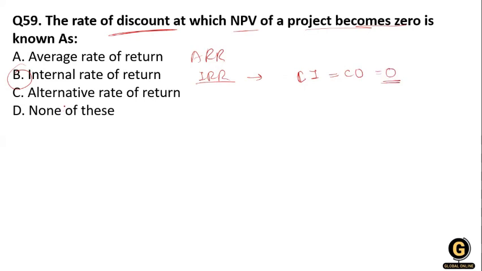In the internal rate of return, it's basically the metric used in financial analysis to estimate the profitability of a potential investment. And the IRR is the discount rate that makes the NPV of all the cash flows equal to zero in a discounted cash flow analysis. And this is a discounted cash flow analysis. Clear? And the ARR is non-discounted. Okay.